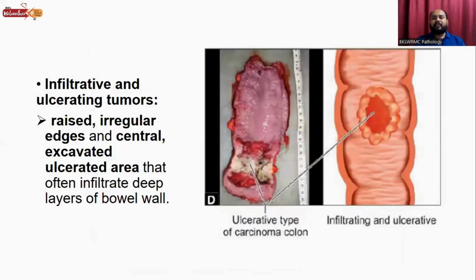Then there are infiltrative and ulcerating tumors like this. This is the infiltrative growth and ulcerating growth, the ulcerative type of carcinoma colon. This is the diagrammatic representation in which we are seeing the infiltration and ulceration of the colon by the tumor.